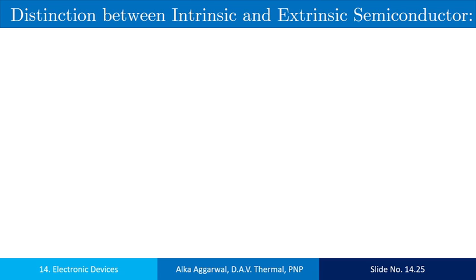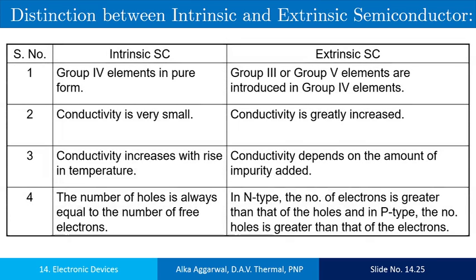Now the difference between the intrinsic and the extrinsic semiconductors. Intrinsic semiconductor is a pure semiconductor. In extrinsic semiconductor, atoms of the group 3rd or the group 5th are added to the atoms of the group 4th element. The conductivity of the pure semiconductor is low, while the conductivity of the extrinsic semiconductor is highly increased.